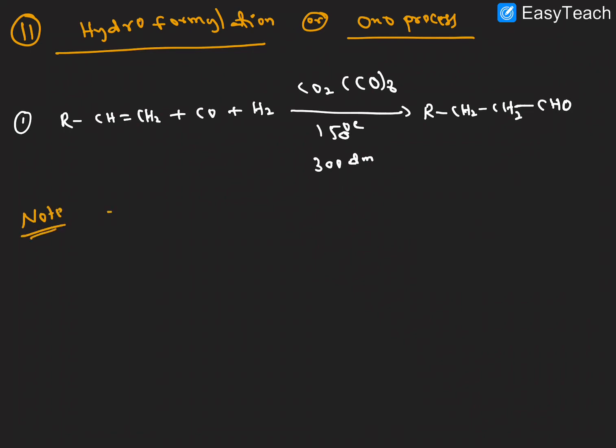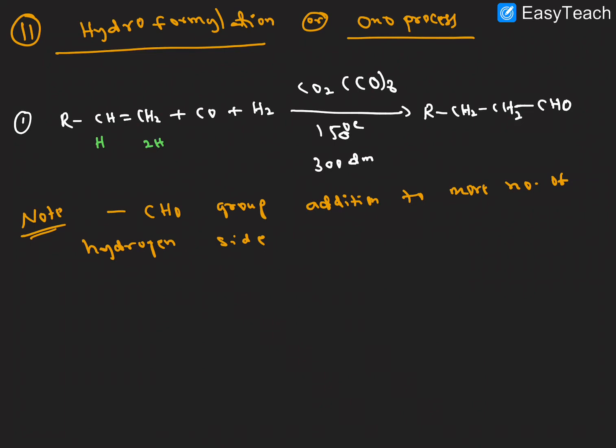Here is a very important note point. What is the note point here? CHO group addition is to the more number of hydrogen side. It's very clear. So we can take an alkene. In that alkene, here one hydrogen is there, here two hydrogens are there. So the CHO group is attached to this position.